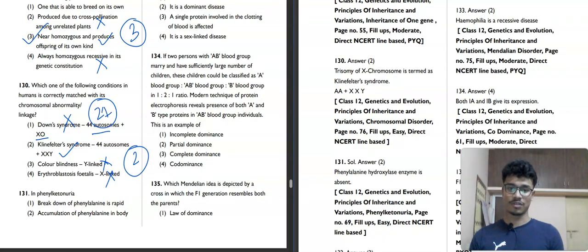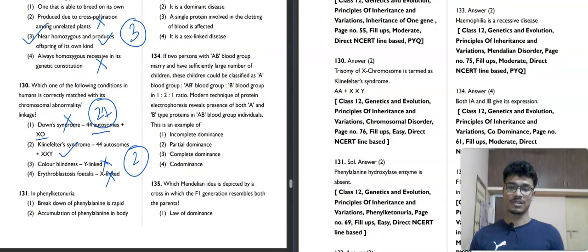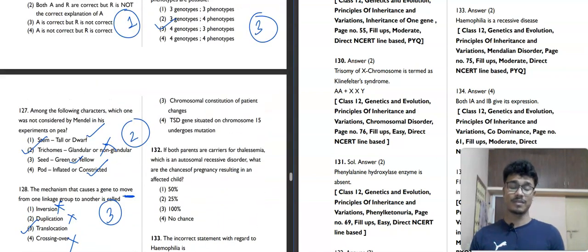Now we'll move towards question number 131. In phenylketonuria, breakdown of phenylalanine is rapid. Accumulation of phenylalanine in body. Chromosomal constitution of patient changes. TSD gene situated on chromosome 15 undergoes mutation. In phenylketonuria, there is accumulation of phenylalanine in the body due to absence of the phenylalanine hydroxylase enzyme. The second option is our correct answer. It is a metabolic disorder, so the chromosomal constitution will not change.